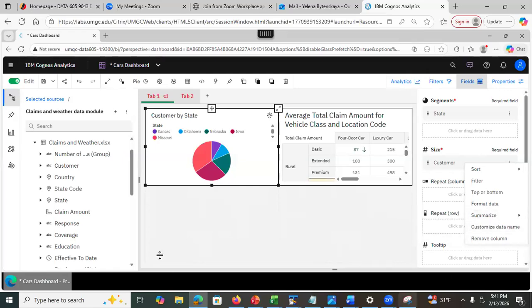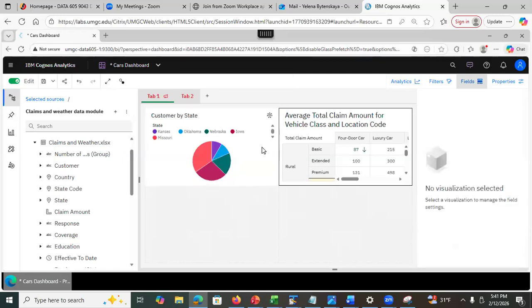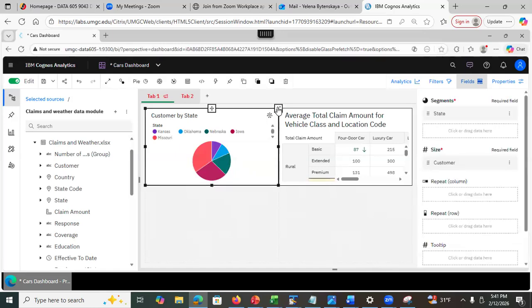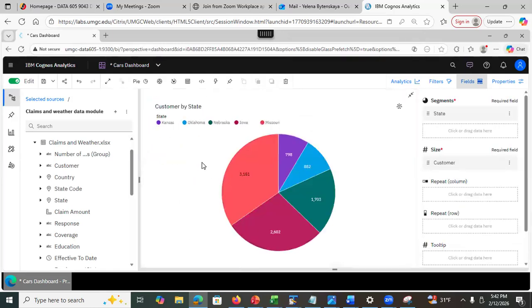Okay. So now, if you look at some of the readings on visualization, the purpose of the pie chart is to show percentage of the whole. Is it doing it now? No, it's not, right? Let's select it here. This is called visualization in a focus mode. I selected it just to see it better. So now what? I'm going to be looking at the properties.